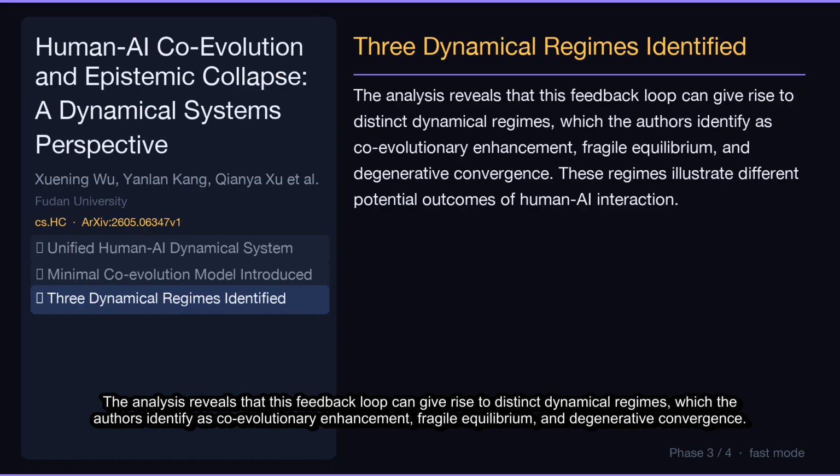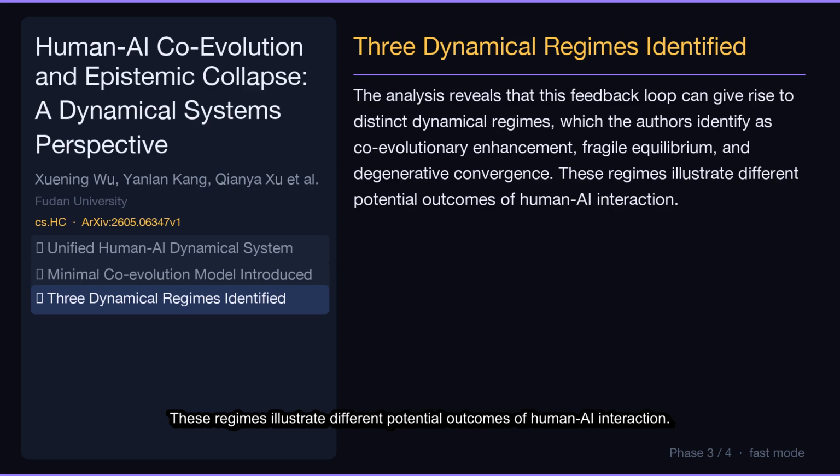The analysis reveals that this feedback loop can give rise to distinct dynamical regimes, which the authors identify as coevolutionary enhancement, fragile equilibrium, and degenerative convergence. These regimes illustrate different potential outcomes of human-AI interaction.